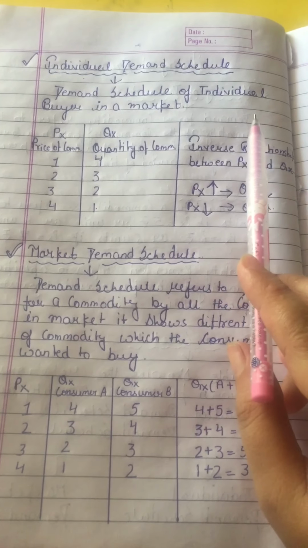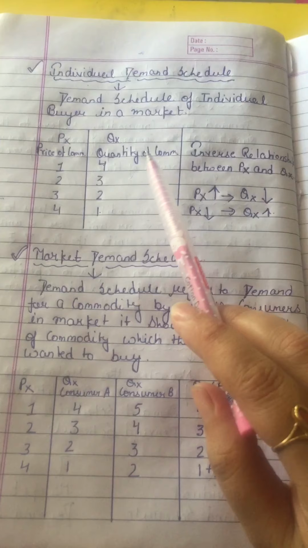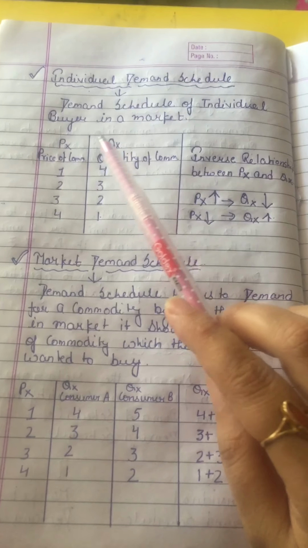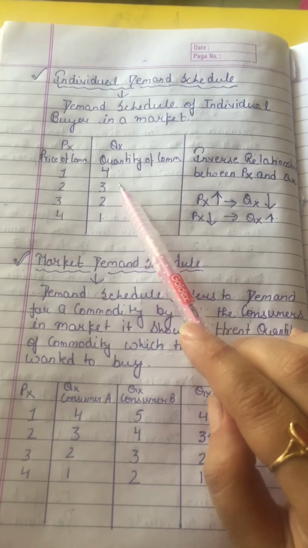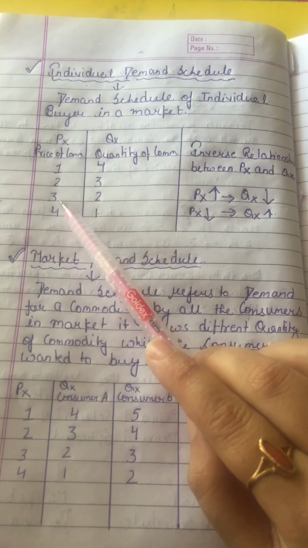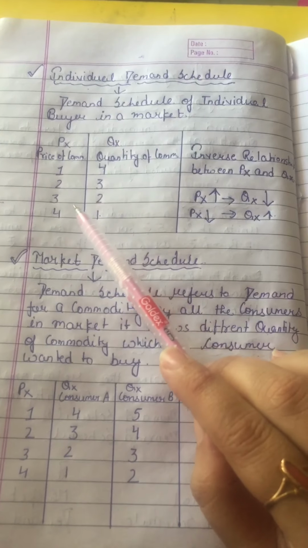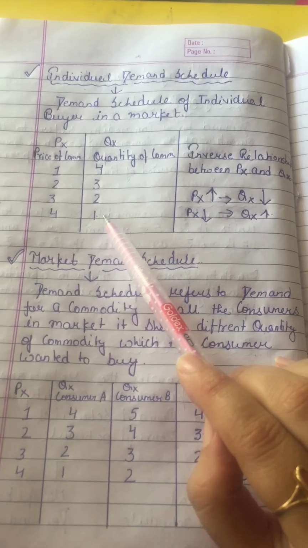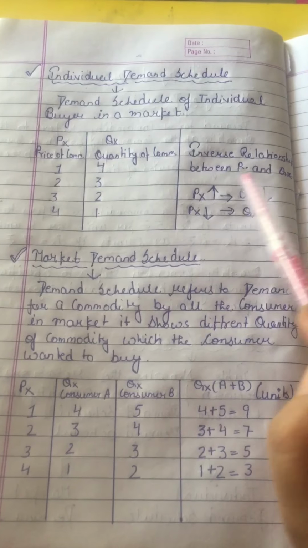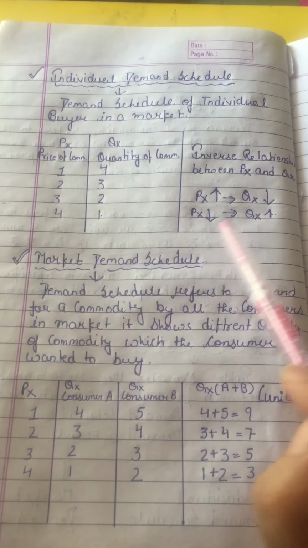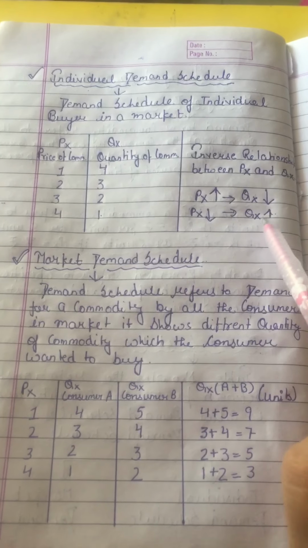Demand schedule of an individual buyer in a market means to say that you are an individual buyer, and at price 1 rupee you want 4 units, at price 2 rupees you want 3 units, at price 3 rupees you want 2 units, at price 4 rupees you want 1 unit. So that means that is the inverse relationship between Px and Qx. If Px is high, Qx will decline. If Px will decline, Qx will be more.